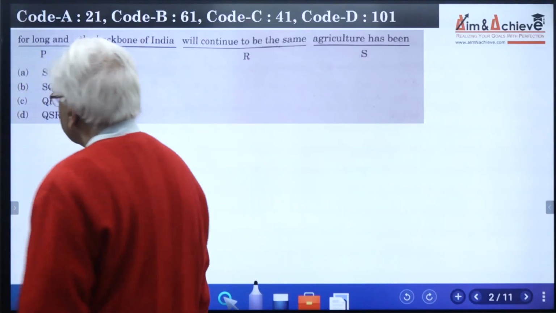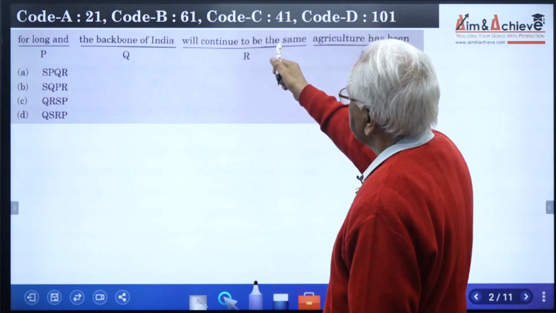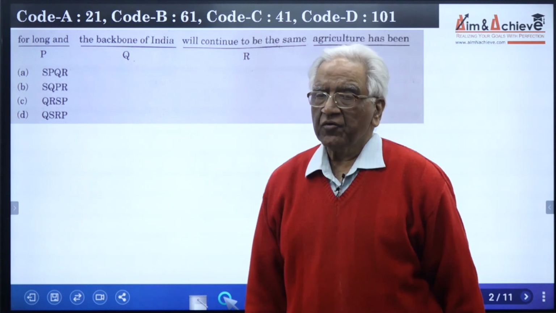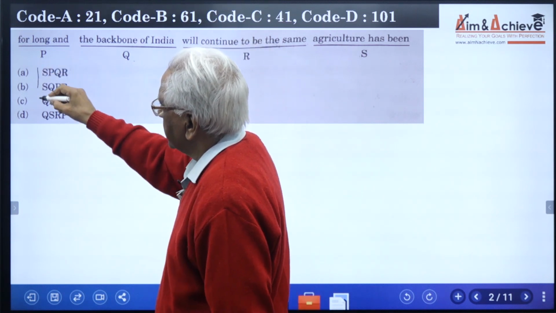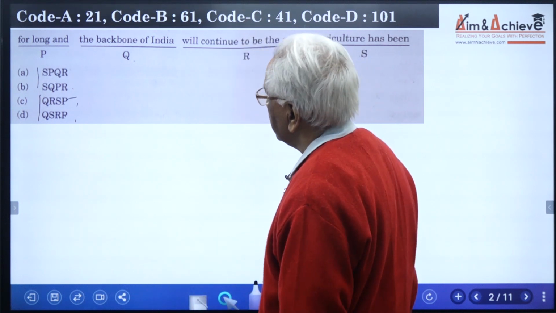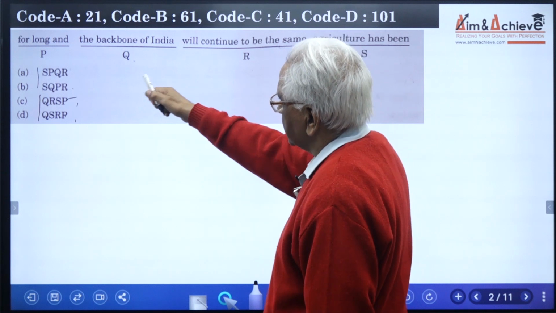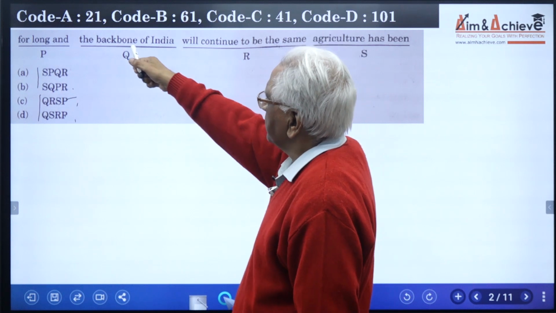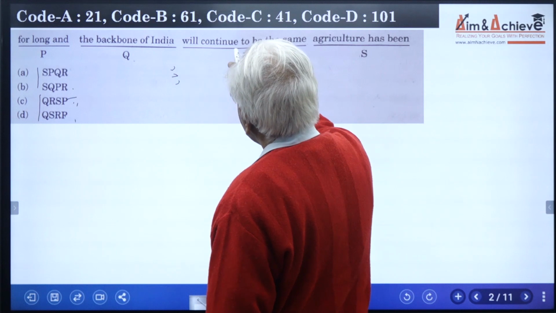The question is: P, for long; Q, and the backbone of India will continue to be the same; R, the backbone of India; S, agriculture has been. If you read the four options, you will find that two of them start with S and two start with Q. Let us now try to understand which of the two sentences can start with either S or with Q. If you start with Q, the backbone of India, I am talking of option C, will continue to be the